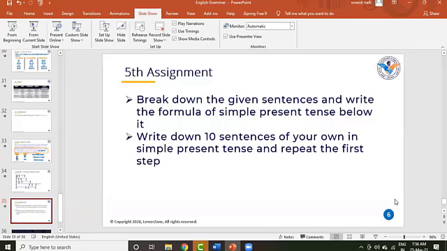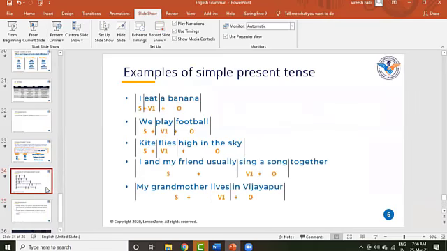So the assignment for this particular class is, I'm going to give you 25 sentences. You need to break down the given sentences and write the formula of simple present tense below them. The formula of simple present tense is S plus V1 plus O. For all the sentences, you need to draw lines and put the subject in one box, the verb in one box, and the object in one box. Then you need to write them down.